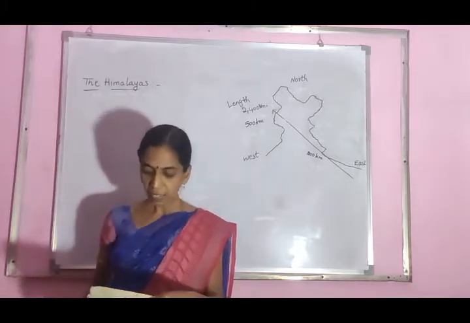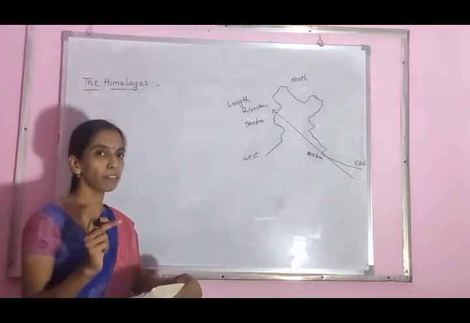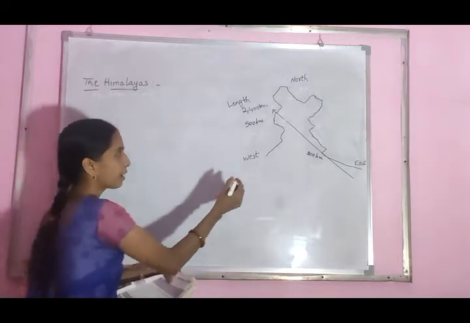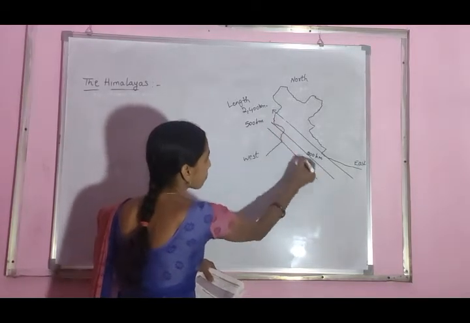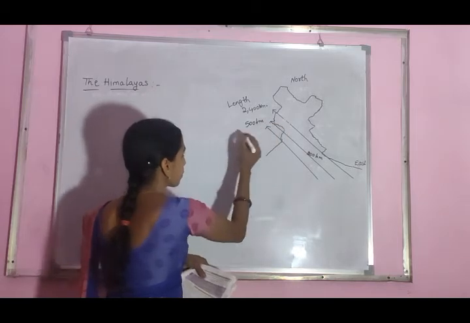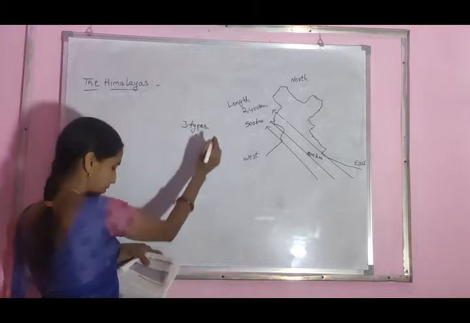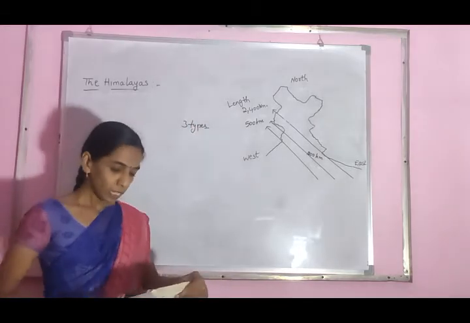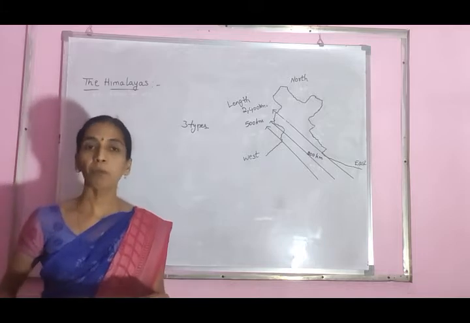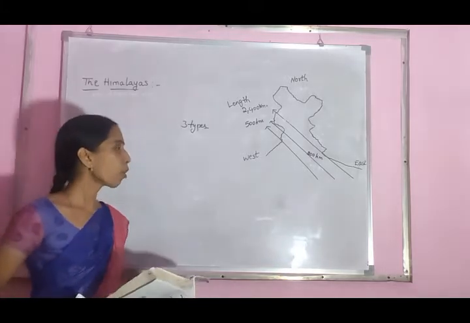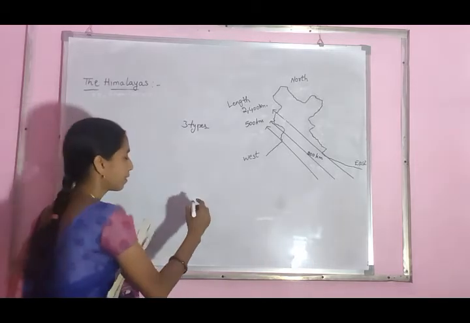The Himalayas comprise three parallel ranges. The entire Himalayas are divided into three types. How many types? Three types. These ranges are separated by deep valleys and extensive plateaus. Again, these mountains are divided by plateaus and valleys.